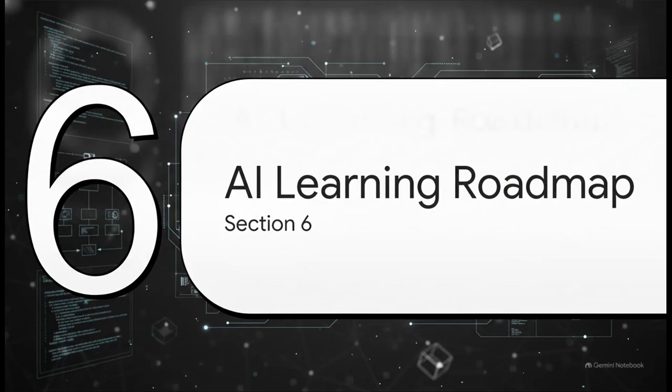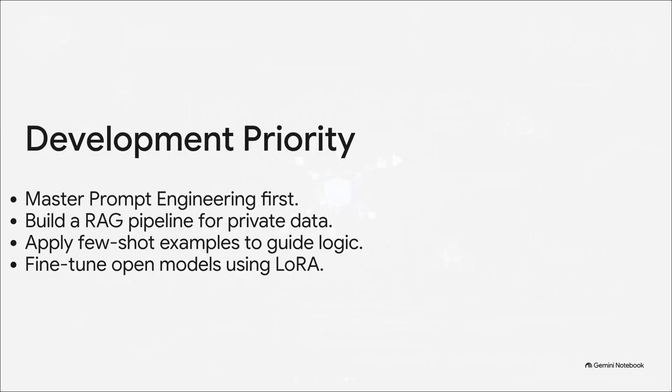Finally, Section 6, your AI learning roadmap. Okay, we've covered a tremendous amount of ground today. If you are feeling inspired and ready to build, here is your concrete, step-by-step path to mastery. Step 1, start by mastering prompt engineering so you can get the absolute most out of the base model. Second, learn how to build a RAG pipeline to safely connect that model to your private data.